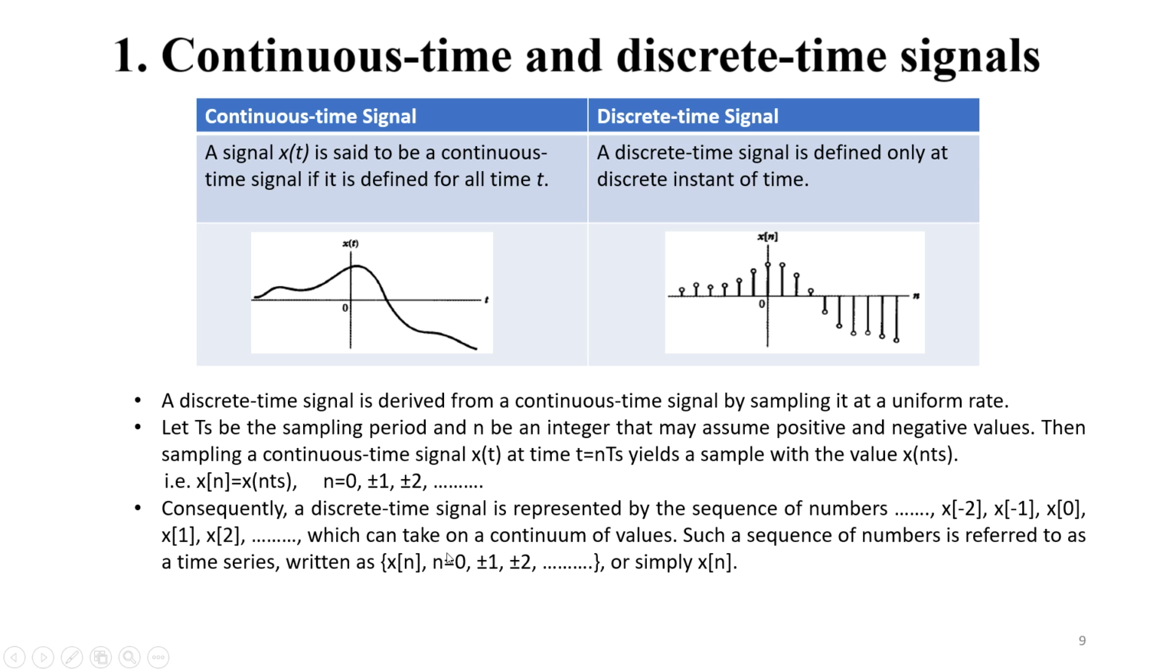Such a sequence of numbers is referred to as a time series, written as {x[n]}, where n equals 0, plus minus 1, plus minus 2, and so on, or simply we can write it as x[n]. So whenever an x(t) signal is converted into a discrete time signal, it is written as x[n], where n represents the integer values or the locations of the amplitude levels.